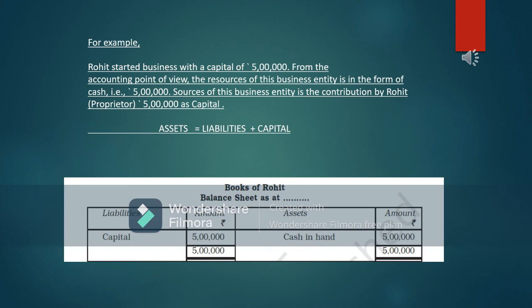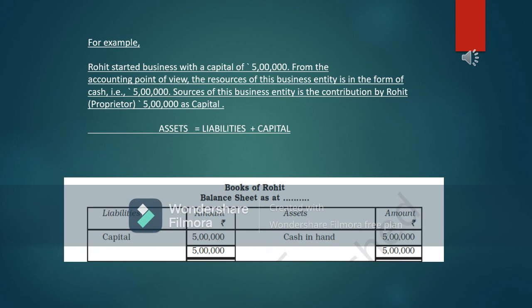Read the example again. He has introduced it in the form of cash of 5 lakh rupees. So cash in hand would be there on the right hand side, 5 lakh rupees. And look at this equation, assets is equal to liabilities plus capital. Now we can see 5 lakh is equal to 5 lakh. So this will be the correct entry, the correct accounting equation.